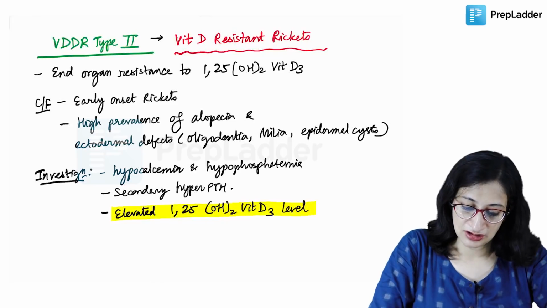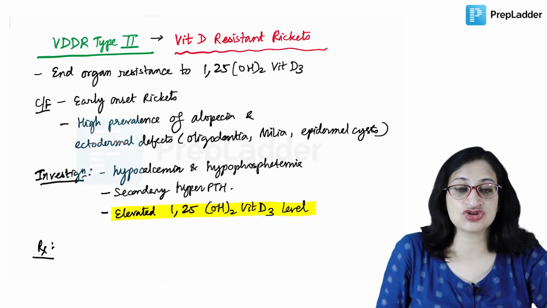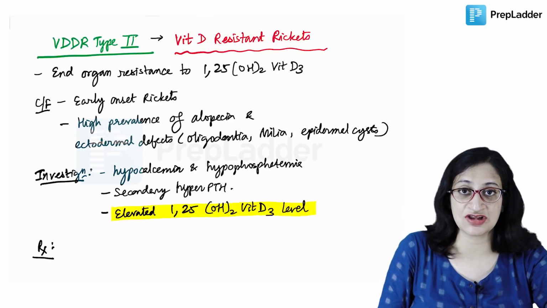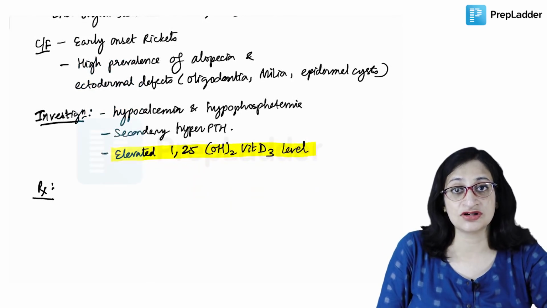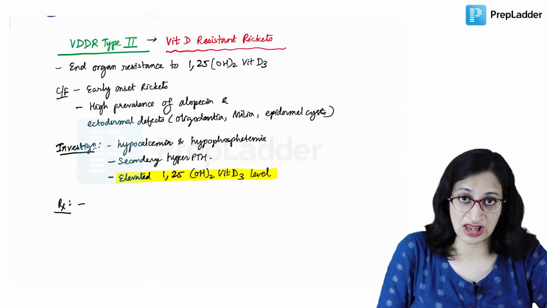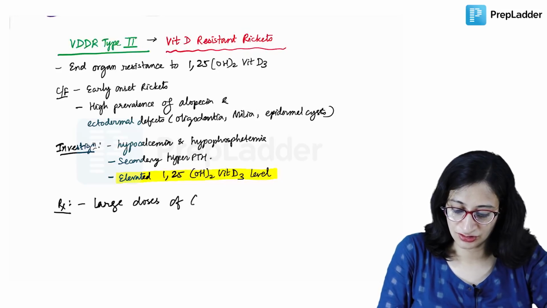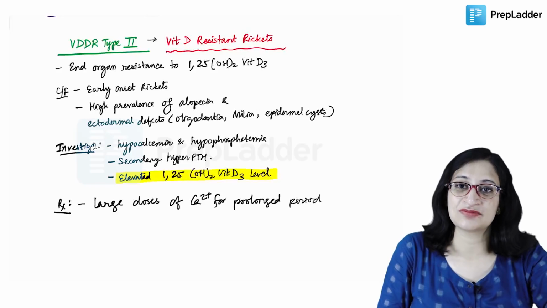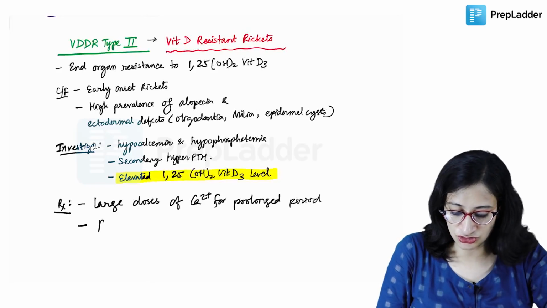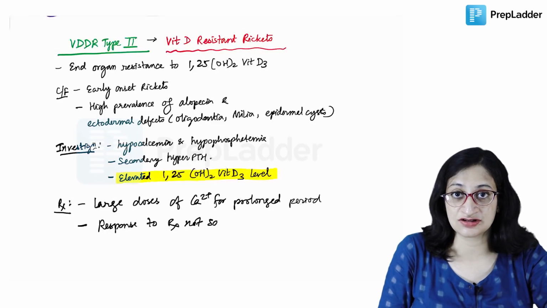Now the treatment is very difficult here. The response to the supplementation of vitamin D and calcium is not very satisfactory because vitamin D is already present in the body, but it is not able to act. So the treatment involves administration of large doses of calcium for a prolonged period. Along with calcitriol, sometimes it may be given, but response to treatment is usually not satisfactory.